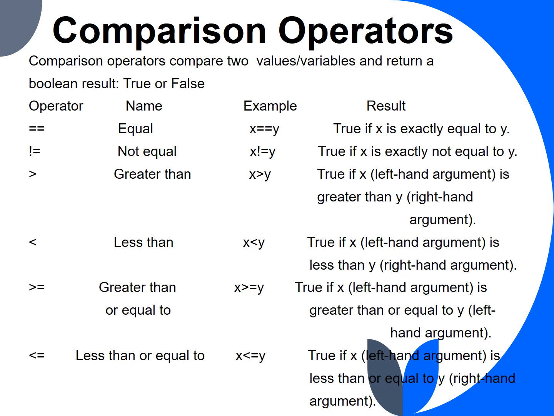Next is greater than, which checks if x is greater than y. Next is less than, which checks if x is less than y. Greater than or equal to checks if x is greater than or equal to y. Less than or equal to checks if x is less than or equal to y.